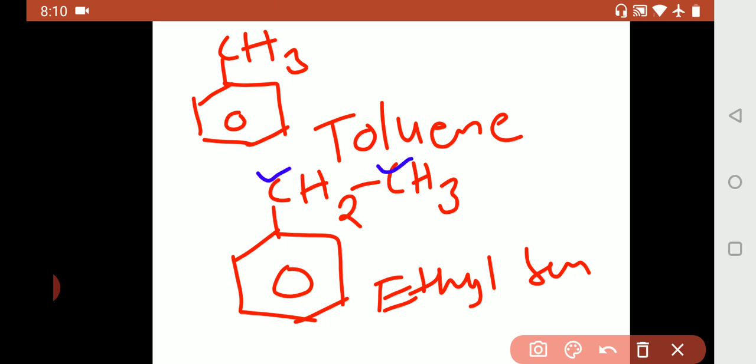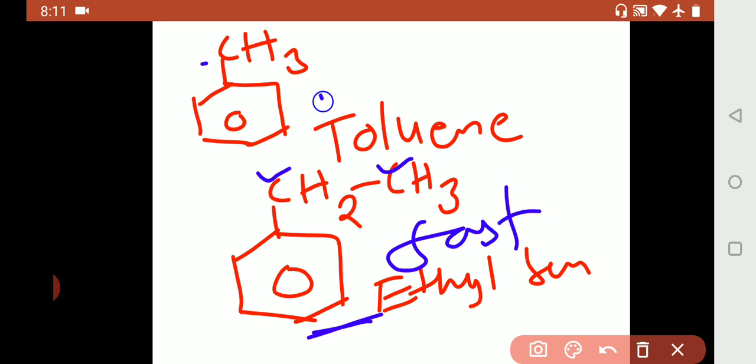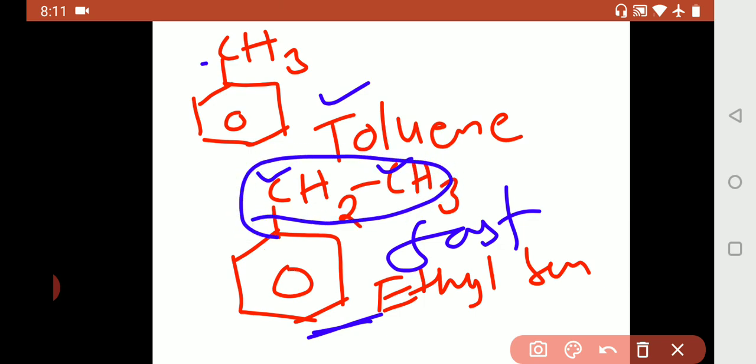The side chain is bigger than that of toluene. Now it undergoes oxidation faster than toluene. That is, as the size of the side chain increases, oxidation will be fast and easy.